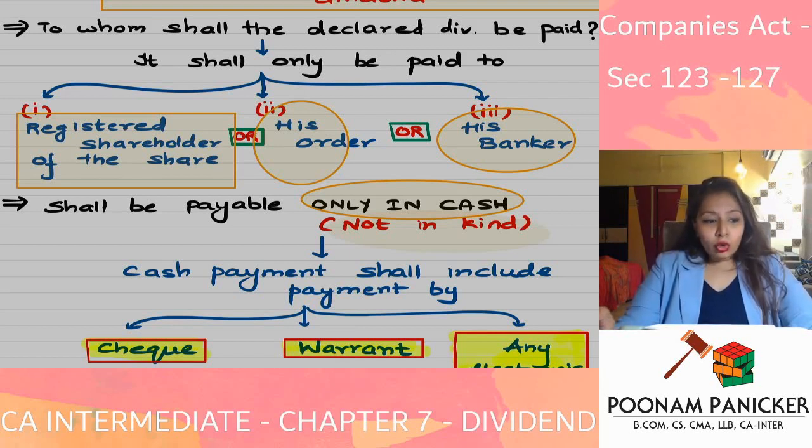Whosoever is the shareholder whose name is there in the register of members, that is the registered shareholder. To that person you will pay the dividend, or to another person to whom he has ordered you to pay it, or to his banker. These are the persons who will be eligible to receive the dividend.